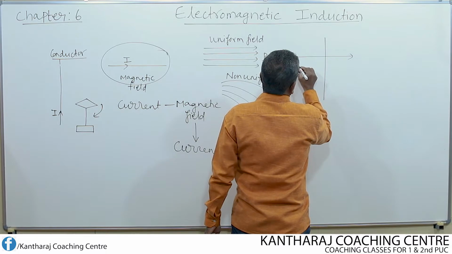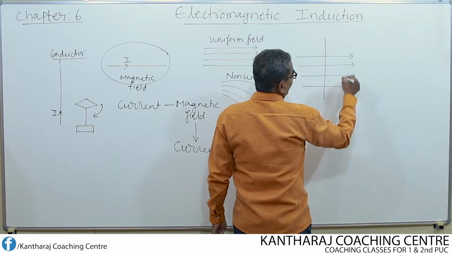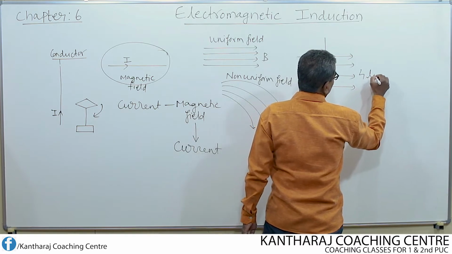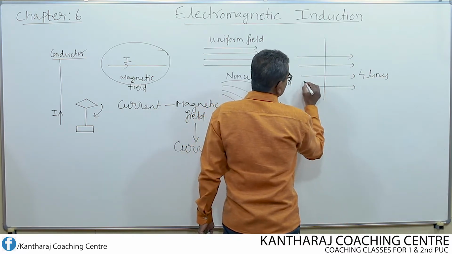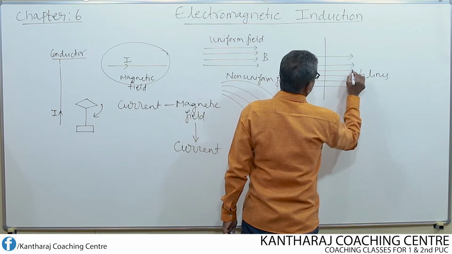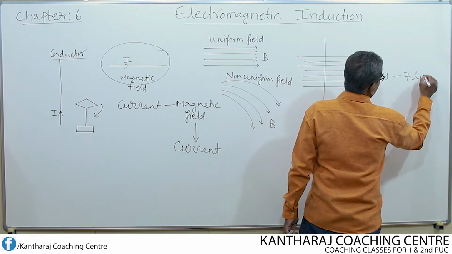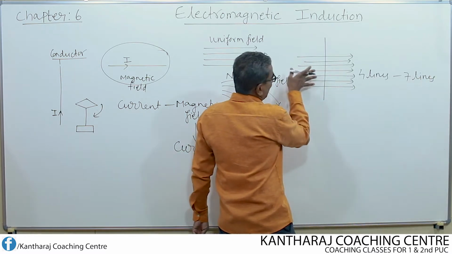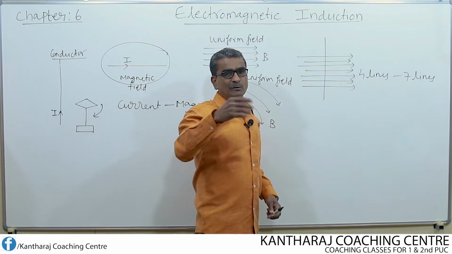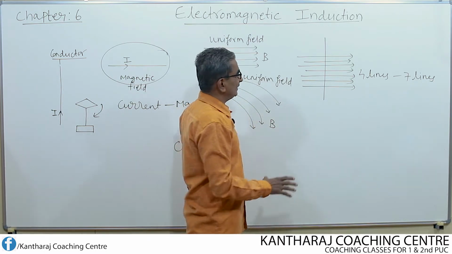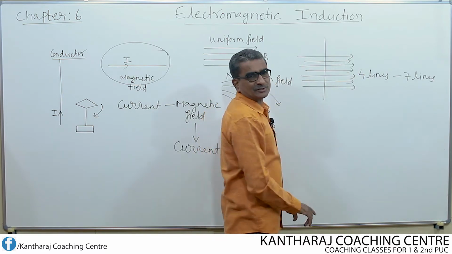Let us say these are the magnetic field lines. So 4 lines of force are there. Now if the 4 lines change to, say for example, 7 lines, that means the magnetic field or the magnetic flux changes. We shall define what is meant by magnetic flux a little later. For the time being, let us consider that magnetic field or magnetic flux.